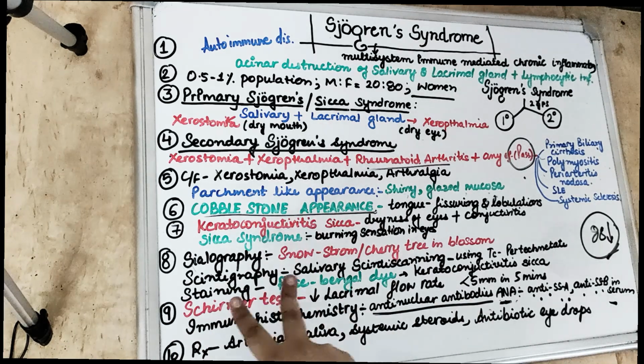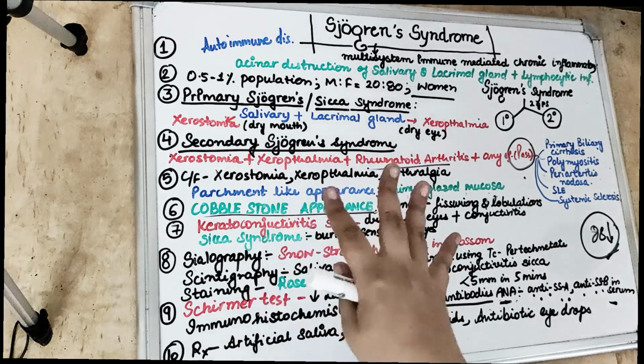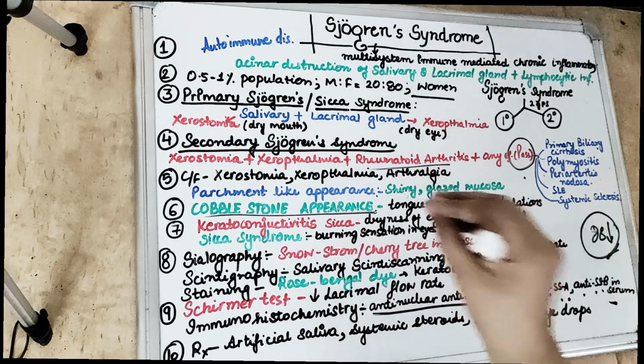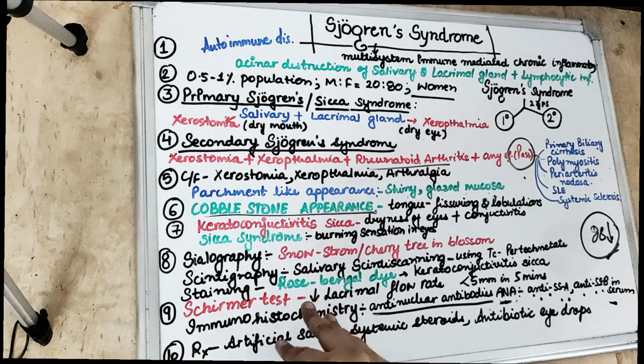Now coming to keratoconjunctivitis sicca. Keratoconjunctivitis sicca is dryness of the eyes as well as conjunctivitis. So there is going to be decreased secretion from the lacrimal gland. So what will happen? Inflammation of the conjunctiva. That will lead to dryness of the eyes and conjunctivitis. That will be keratoconjunctivitis sicca in Sjogren's syndrome.